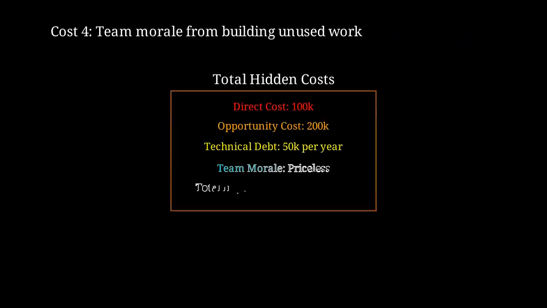Here's a breakdown of the hidden costs. The direct cost might be $100,000, but opportunity cost could be $200,000. Technical debt adds $50,000 per year, and team morale impact is immeasurable but very real.